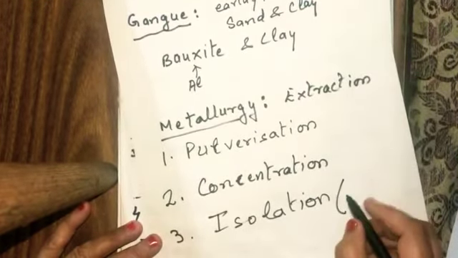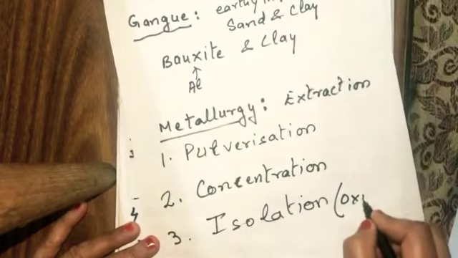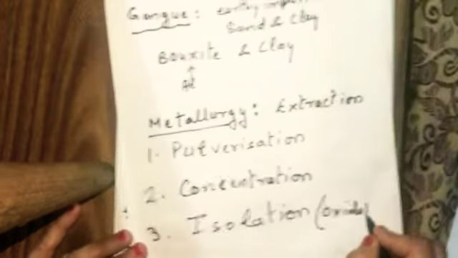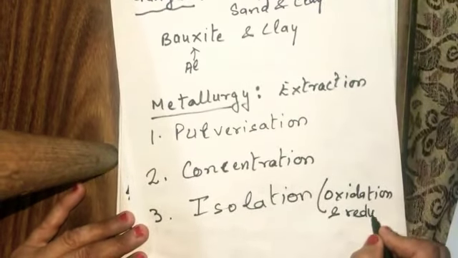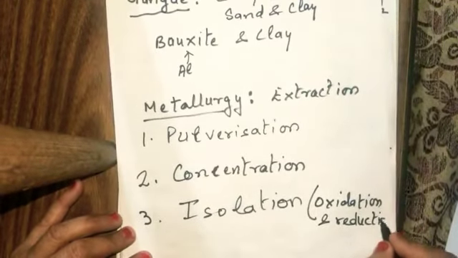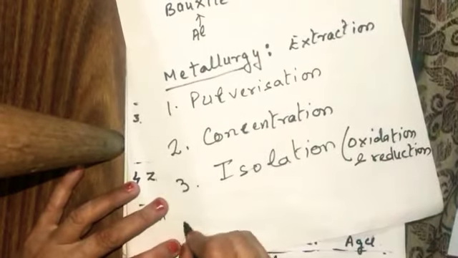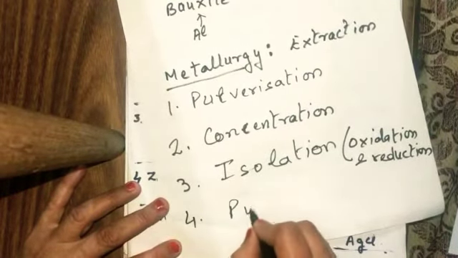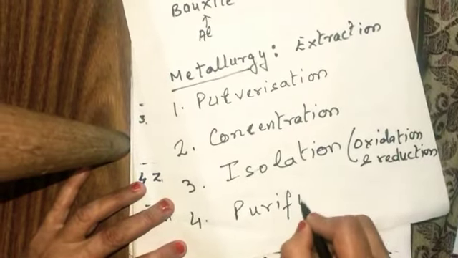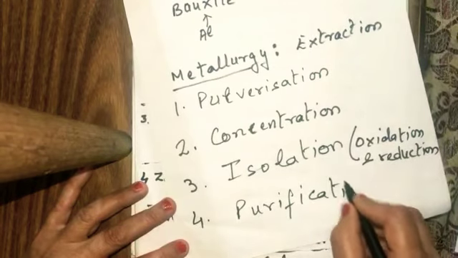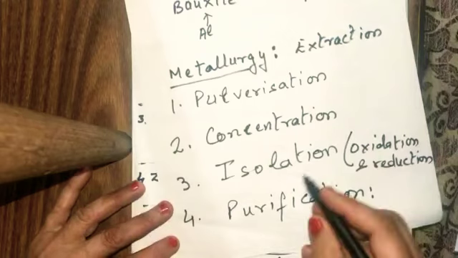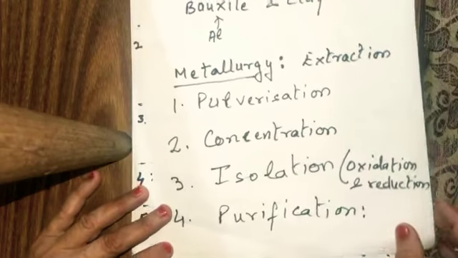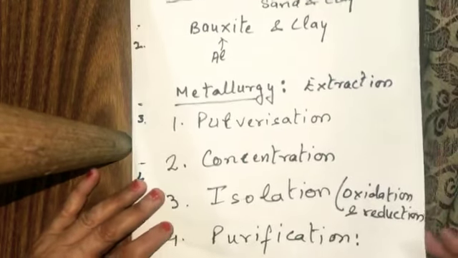In this process, oxidation and reduction is involved. And fourth is the purification. And we will do all these process methods one by one in the next lesson.